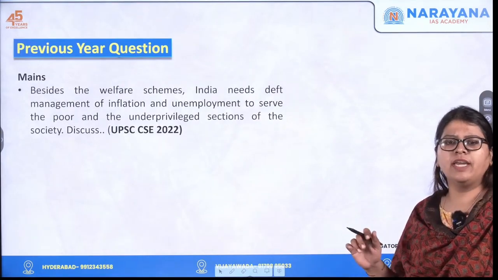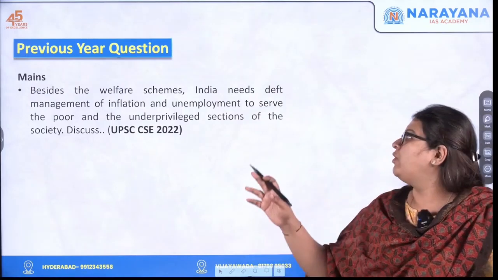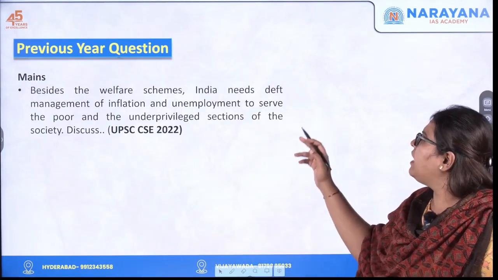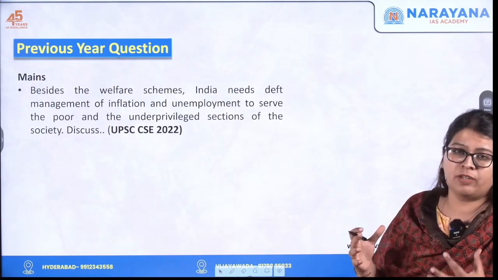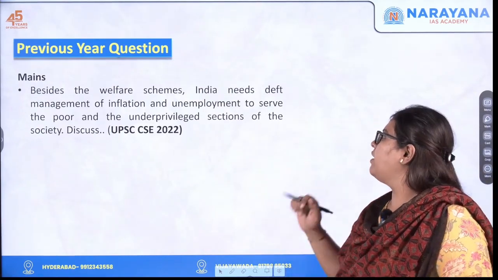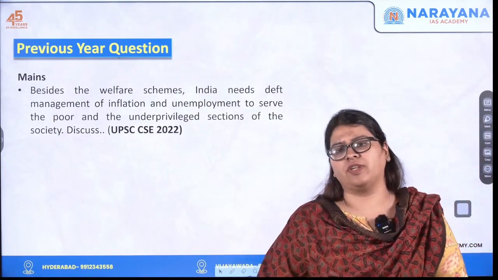Now moving forward, there has been a previous year question asked in the year 2022 with respect to the welfare schemes. Besides the welfare schemes, India needs a proper and efficient management of inflation and unemployment in order to serve the poor and the underprivileged sections of the society.